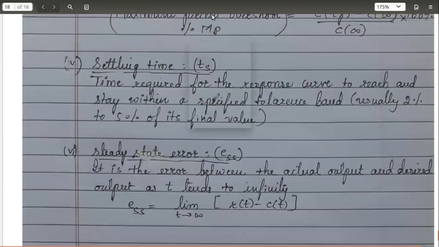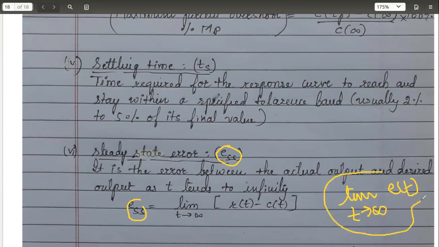Coming to the last one, this we have already seen while calculating the first order system's time response, that is ESS. How had we calculated ESS? It was the limit as the error signal, as time extends to infinity. So if you are able to calculate this, you will get the steady state error. It is the error between the actual output and the desired output.